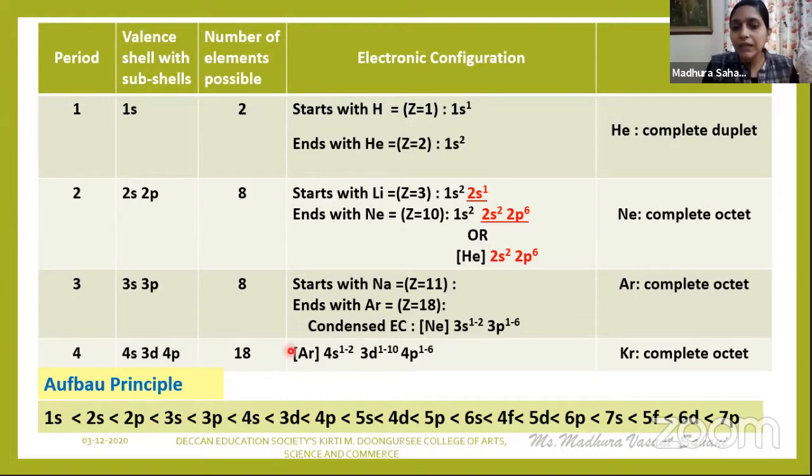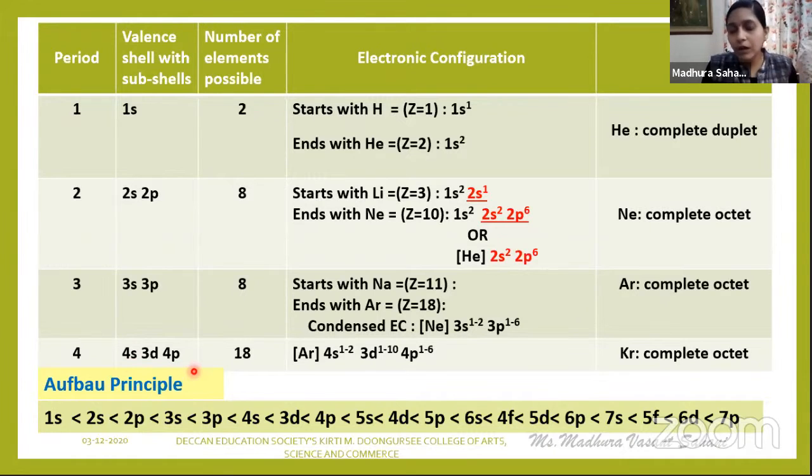Very similarly, once the third period is over, for the fourth period, as per this, you will find 4s, 3d and 4p as your subshells. So here, S का maximum capacity कितना है 2, D का कितना है 10, because D में कितने orbitals रहते हैं 5. Each orbital में 2 electrons, so 5 into 2, 10. So S में 2, D में 10, P में 6.